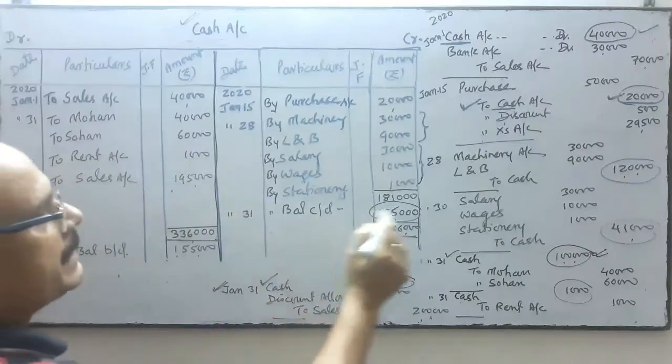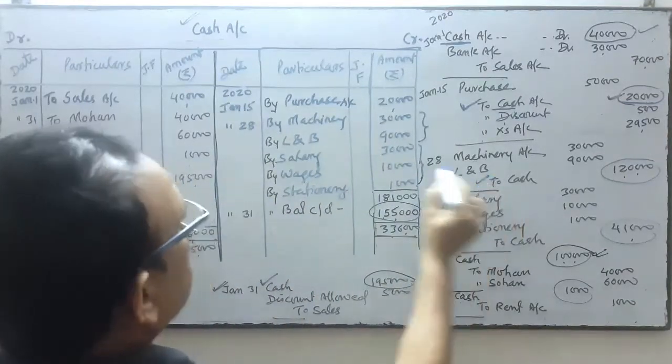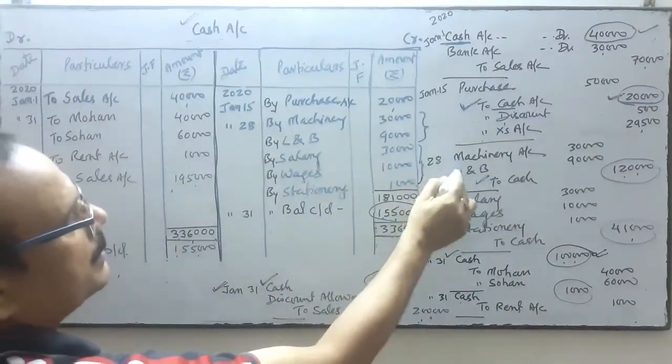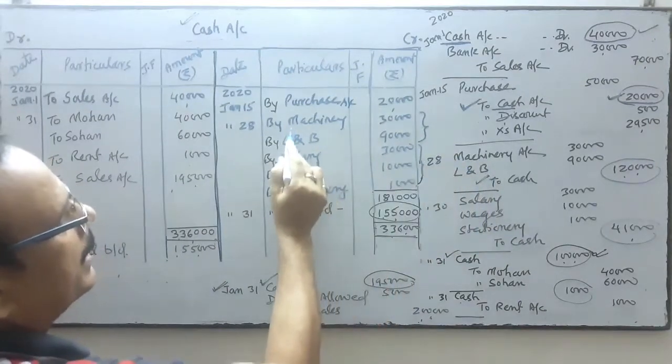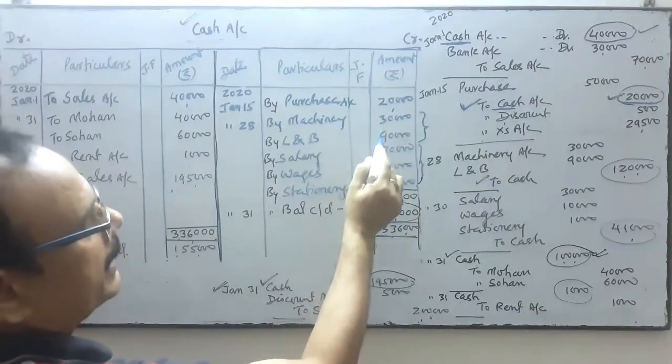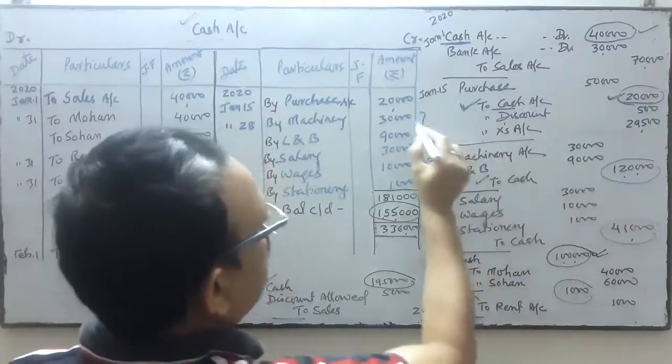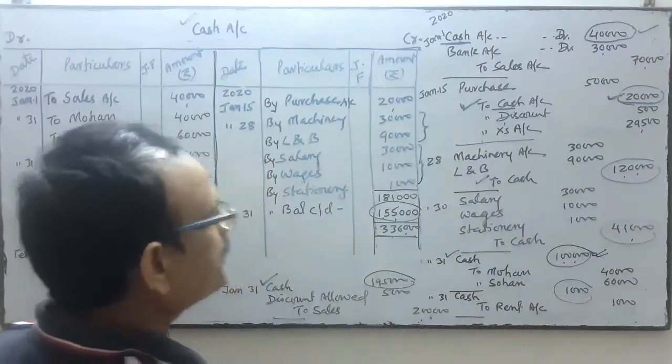Okay. Next, in this transaction cash is on credit. Again on the credit side, which accounts are in debit? Opposite, machinery and land and building. 30 and 90, total is 1,20,000.